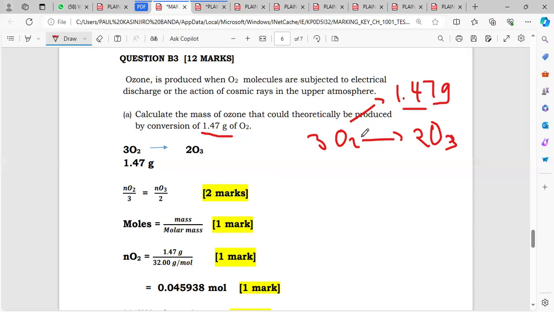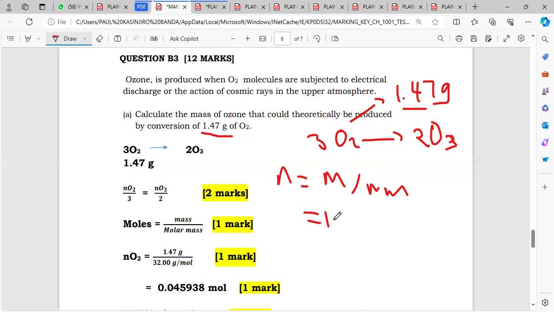We have the mass, and we know the molar mass of oxygen. Oxygen is diatomic, so one oxygen has 16, the other has 16, meaning it's 32. Moles equals mass over molar mass.